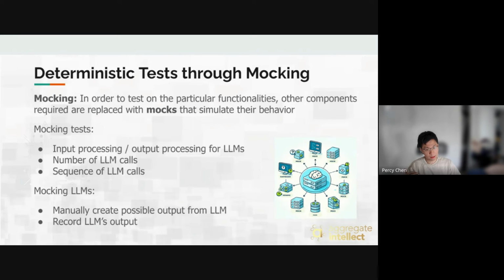There are also interesting things, since our system, as I mentioned before, depends on a complex chain of almost like chain of thought or ReAct system that has a lot of different large model calls depending on each other. So we can also make sure that the number of calls or the sequence of large model calls is what we expected by mocking the large model.